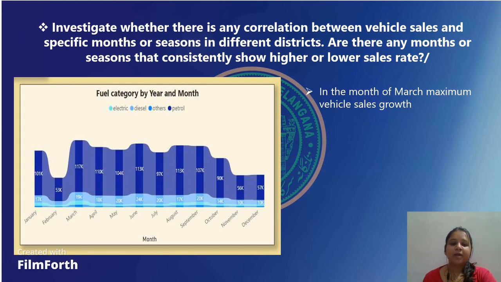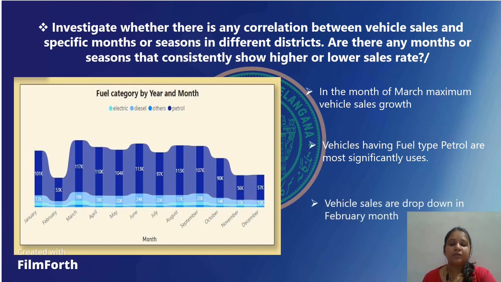In the month of March there is maximum vehicle sales growth, and petrol has the highest sales growth in the different months. This indicates that vehicles with fuel type petrol are used significantly more, and these vehicle sales drop down in the month of February. As you see here, in February there is the lowest sales growth.